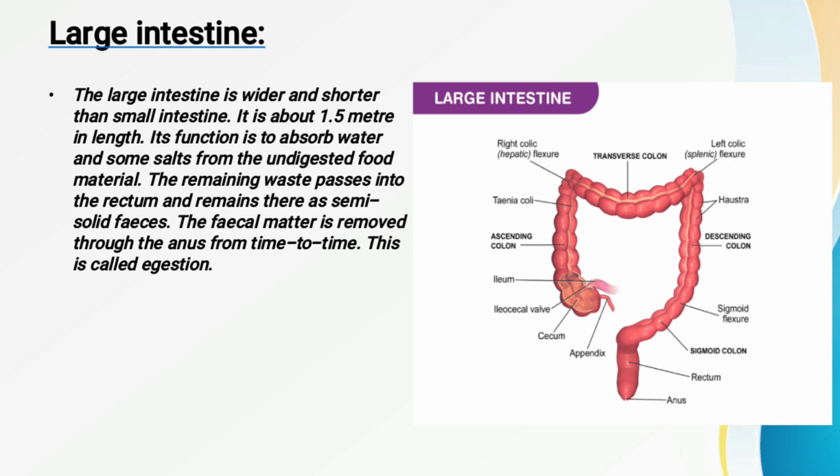Now where is the pancreas situated? It is situated just below the stomach. Now what is the function of the pancreatic juice?